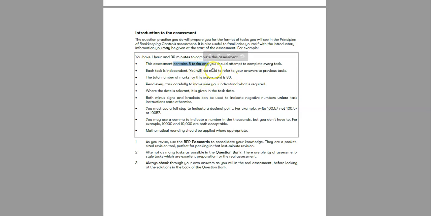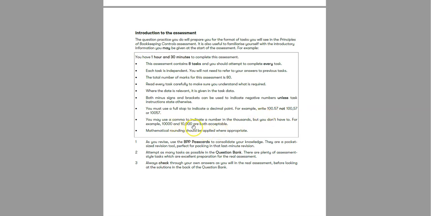Every task is individual. The total number of marks for this assessment is 80, so you have 80 marks in the exam, not 100. And the rest of the thing is kind of the same, so you can use the minus sign or brackets, both will be accepted. And of course, you should not use the comma. For example, if you would like to use 1000, you have to use the full stop. So 100.57 means 100.57 pounds, so do not use the comma, it will not be accepted.